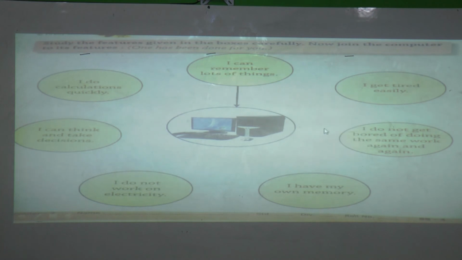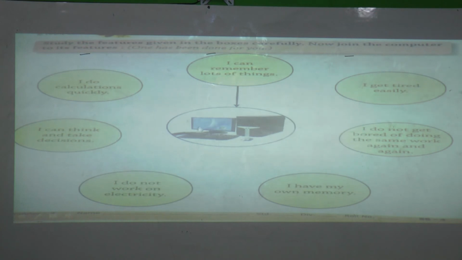Next, study the features given in the box carefully, and now join the computer to its features. What is the computer doing and what is it not doing? Whichever feature the computer has, we have to join it to the computer. These are some features. And what is this? Good, it is a computer.